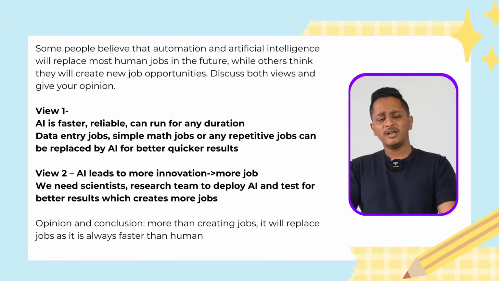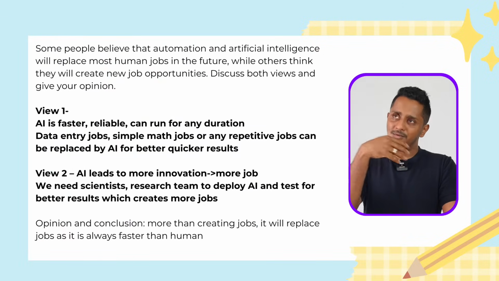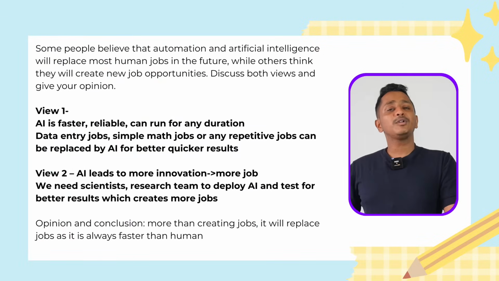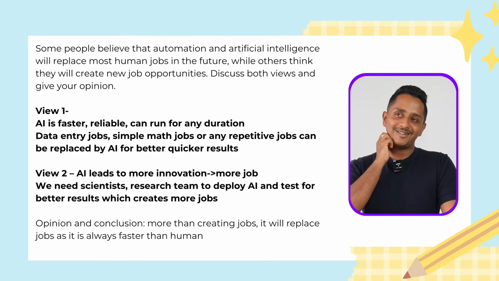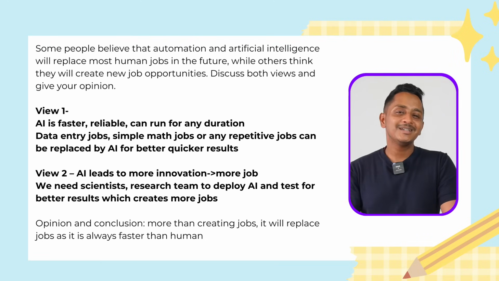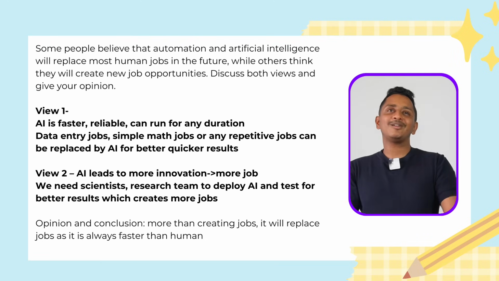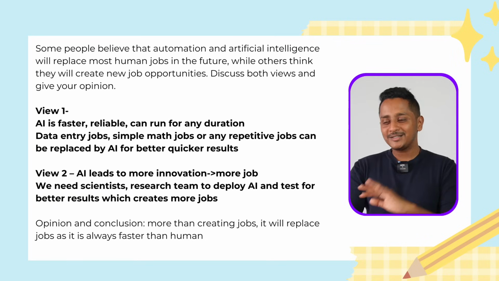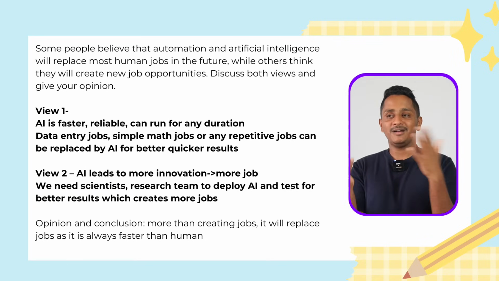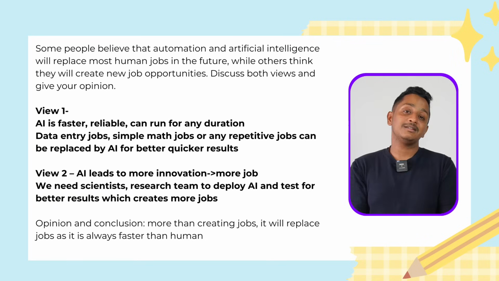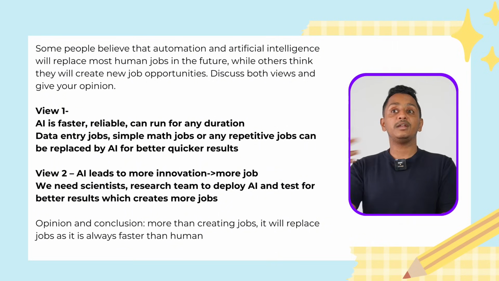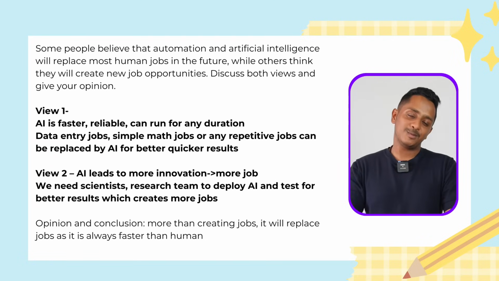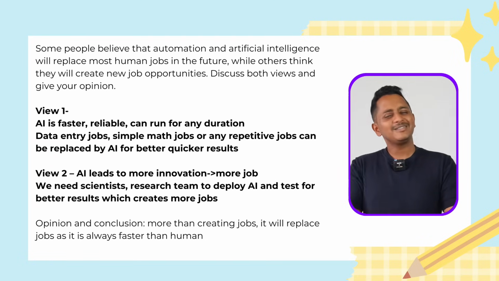In the end, opinion and conclusion. The question is discuss both the views and give your opinion. Now we will have to give an opinion. We have to say whether it creates jobs or it will take away the jobs. Now you choose. Though it can create a lot of jobs in the beginning, once AI is all stabilized, sustainable, and doesn't need more data, it doesn't create any more jobs. It will only disturb other jobs. Hence, AI will take away all the jobs, replacing them rather than creating them. Done and dusted. Whatever the question asked, you answer it. You will get the scores. Now we will just implement it.